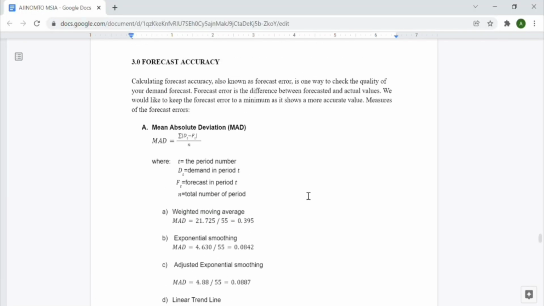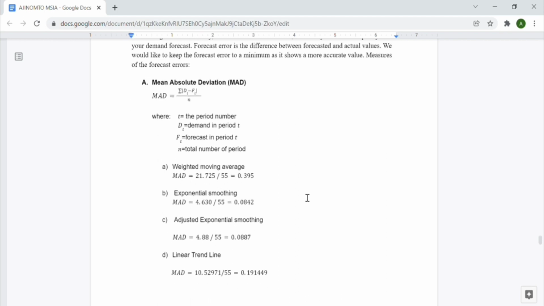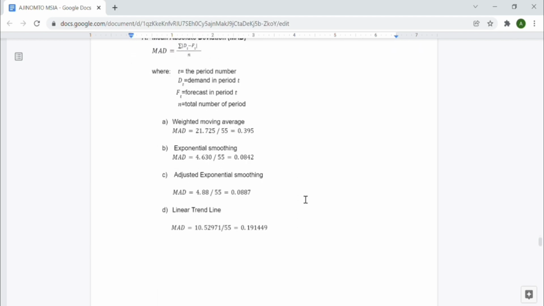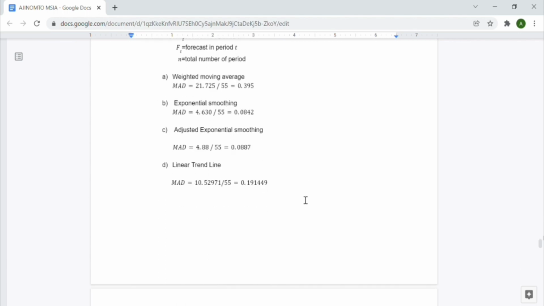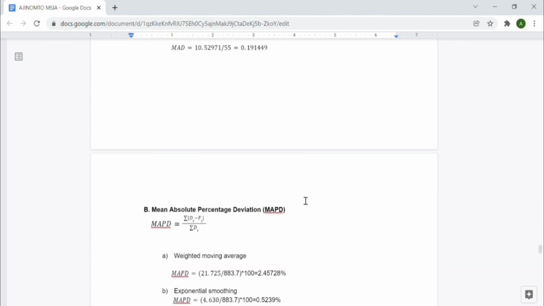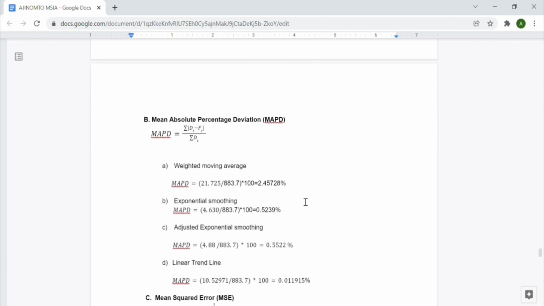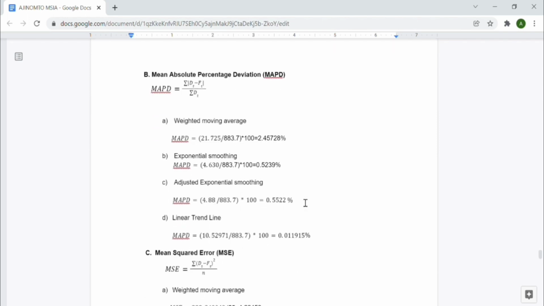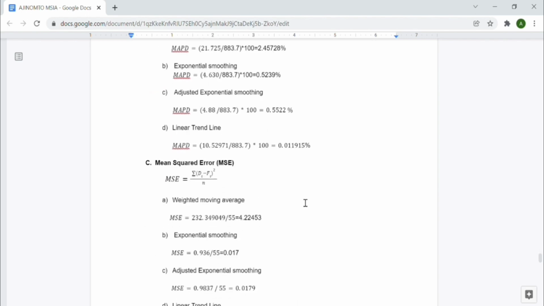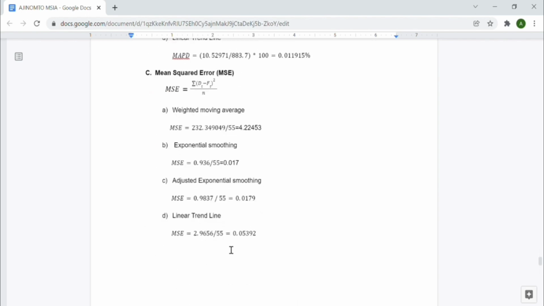Okay, now for the forecast accuracy for the linear trend line. For the mean absolute deviation, MAD, we get the value 0.191449. And then for the mean absolute percentage deviation, MAPD, for the linear trend line, we get the value 0.011915%. And then for the mean square error, MSE, for the linear trend line, we get the value